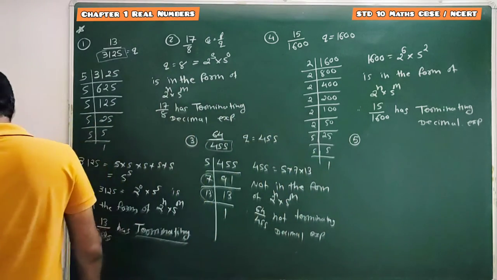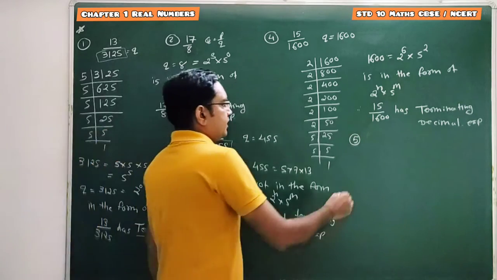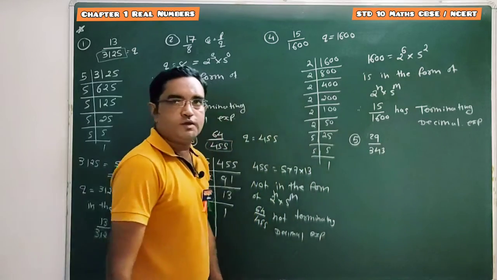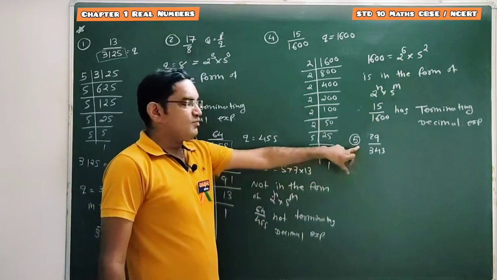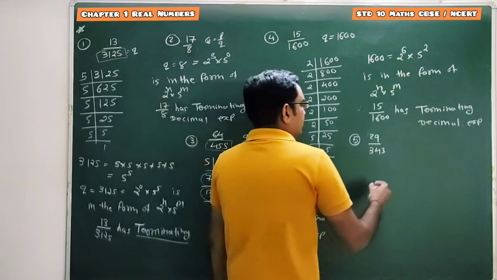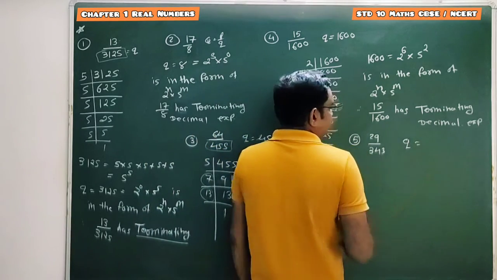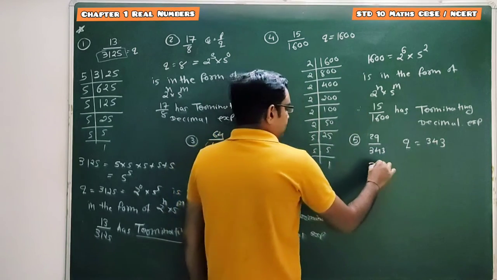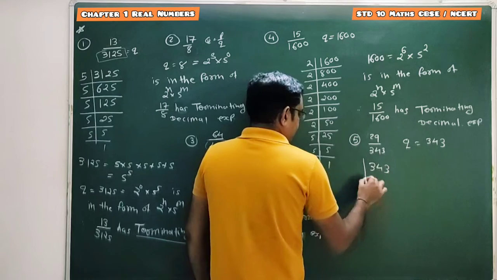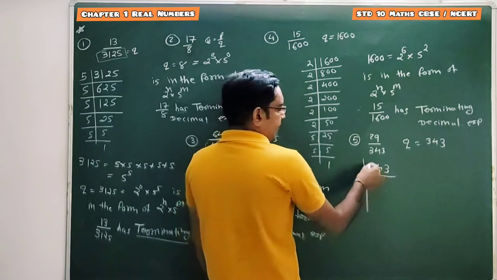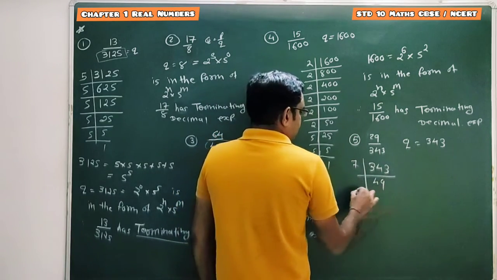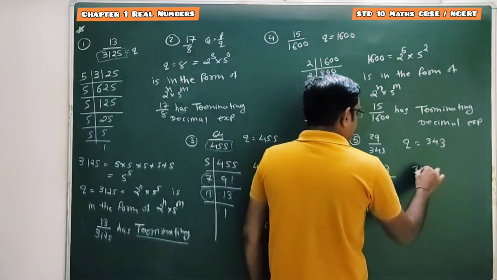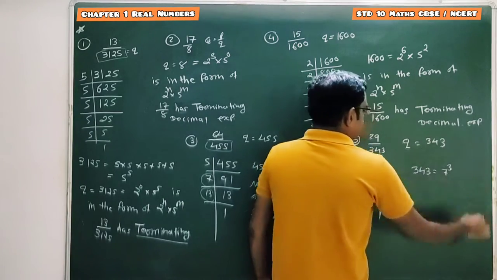So here we are given 29 upon 343. Here we have to check whether the decimal expansion of this rational number is terminating or not. So for that we have to check the prime factorization of q, which is 343. So what is the prime factorization? 343, this is cube of 7, prime number, so it can be divided with 7 only. Done. So here prime factorization is 343 equal to 7 cube.